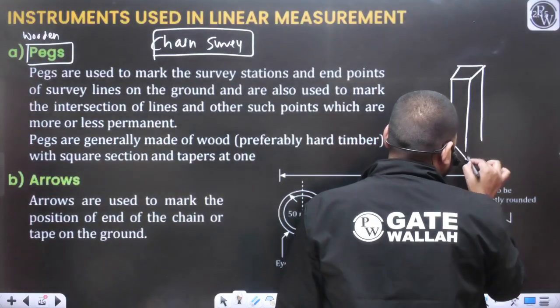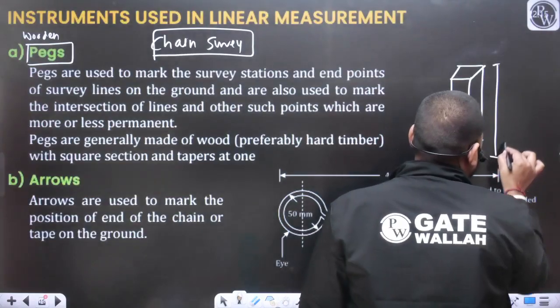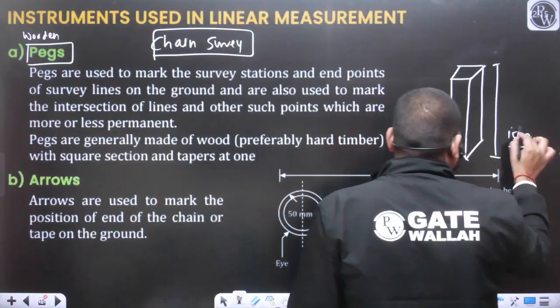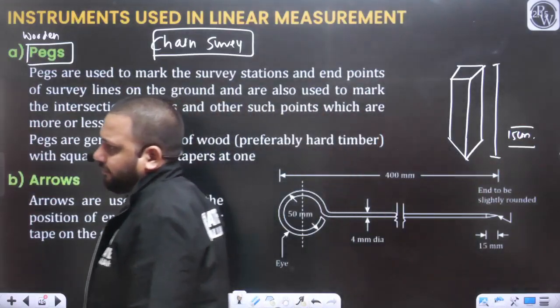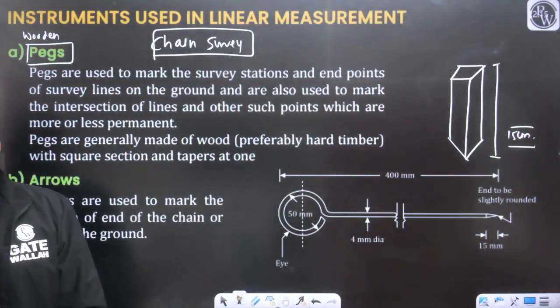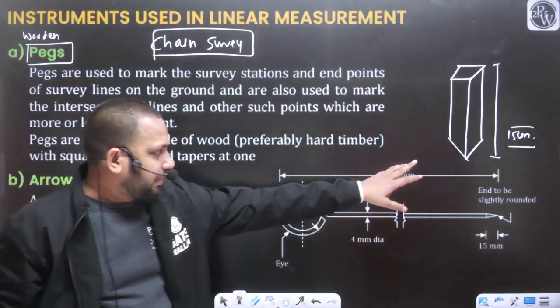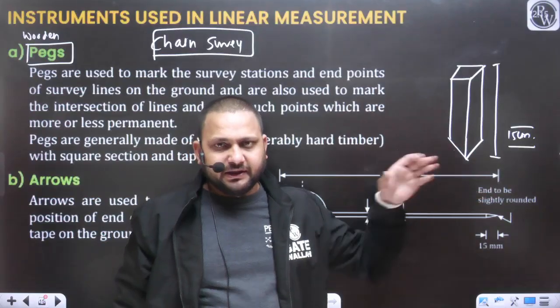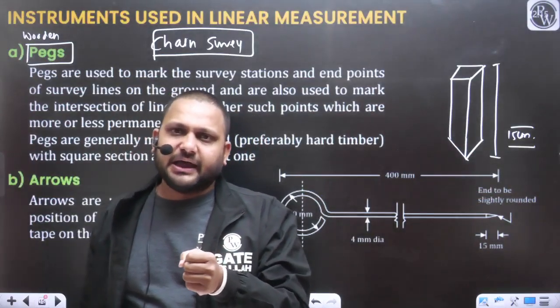So these are your wooden pegs. Total height will be 15 centimeter. These are available in the height of 15 centimeter, made up of wood. One end is pointed, so we can install this wooden peg with the help of the wooden hammer.